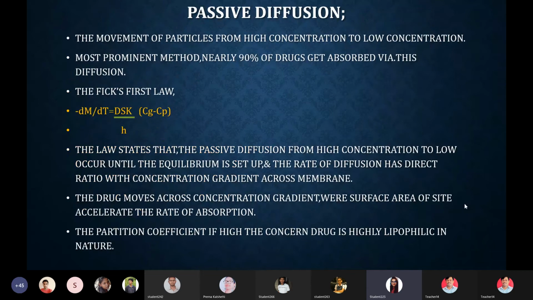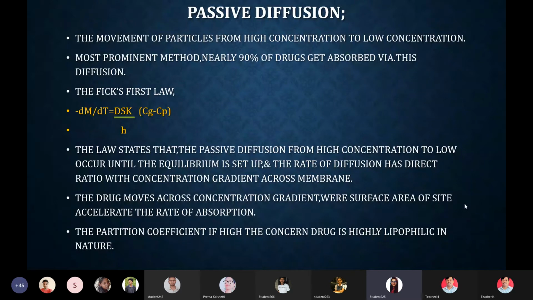Here the definition of diffusion is quoted again: the movement of particles from high concentration to low concentration. Passive diffusion is the most prominent method. Nearly 90% of drugs get absorbed through this diffusion.